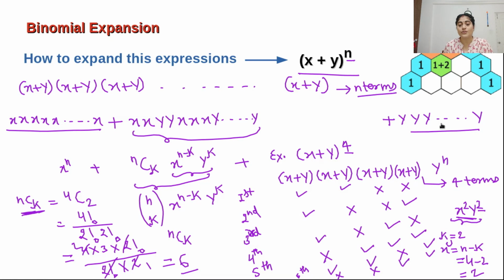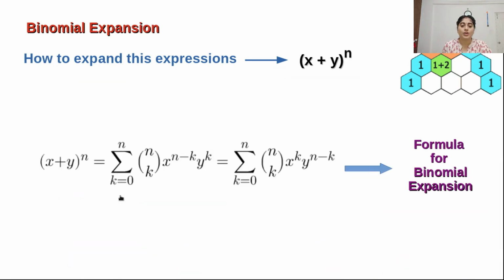If you are adding all these terms, we have to write it in summation form when we are making it in a generalized form. So how will it look? The summation starts from k equal to 0, where we are not choosing any y. Then this is the generalized formula for the expansion of the form (x + y) to the power of n, where k goes from 0 to n.